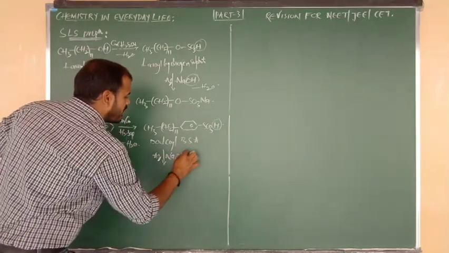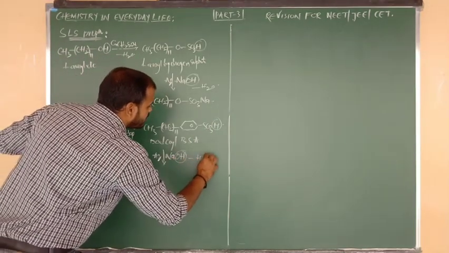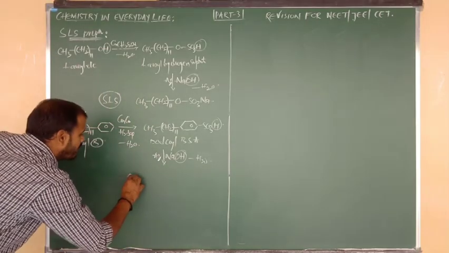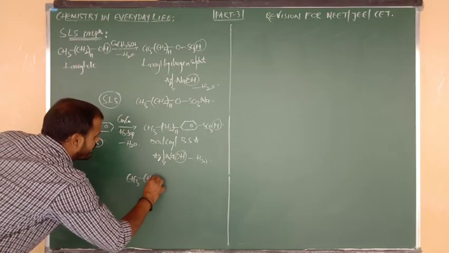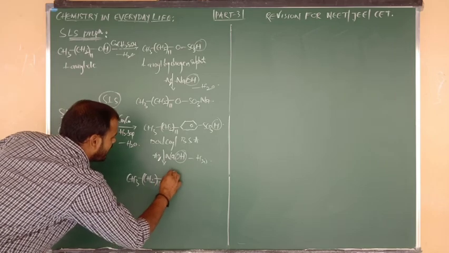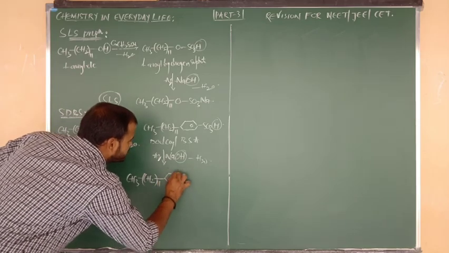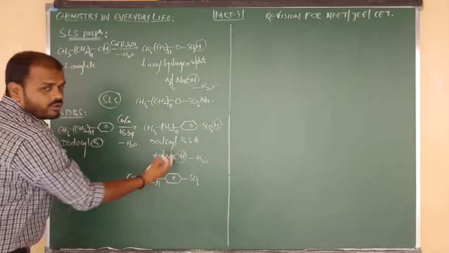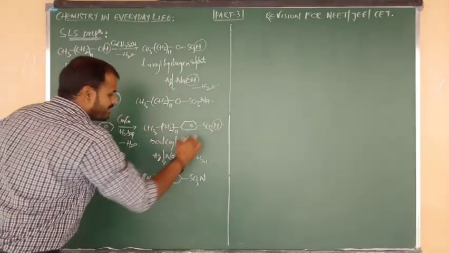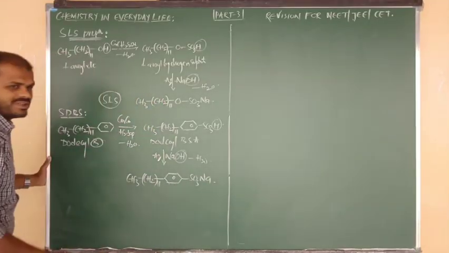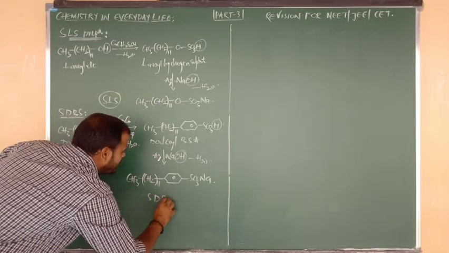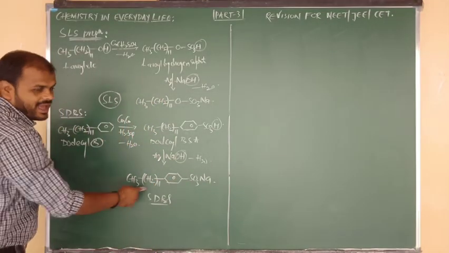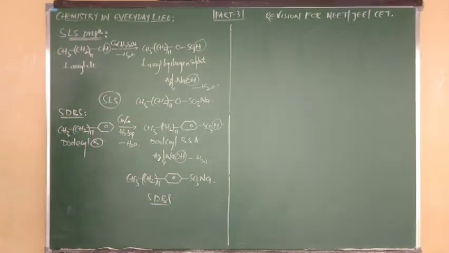Here remove H, and the OH is eliminated in the form of a water molecule. What will be the remaining product? CH3 bonded to CH2, CH2 taken 11 times, again connected to benzene, benzene connected to SO3, SO3 minus attacked by Na plus. So this is your SDBS, sodium dodecyl benzene sulfonate.